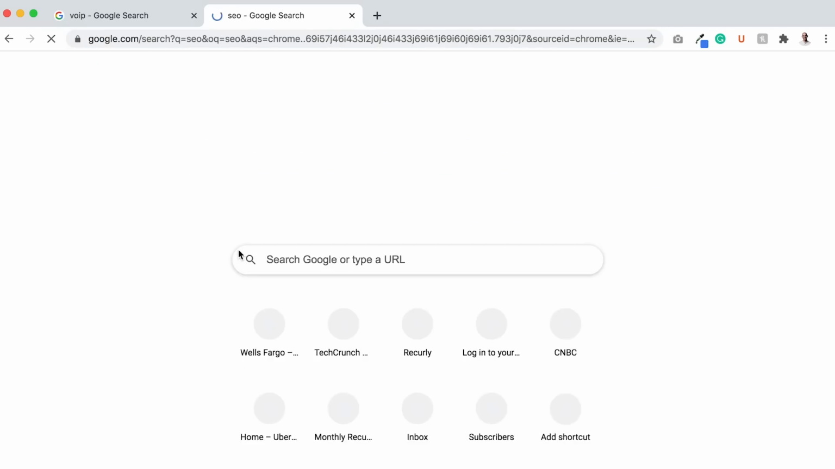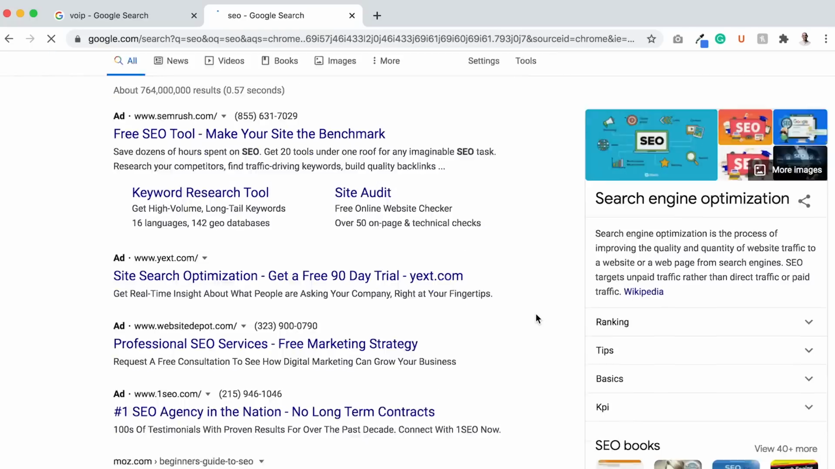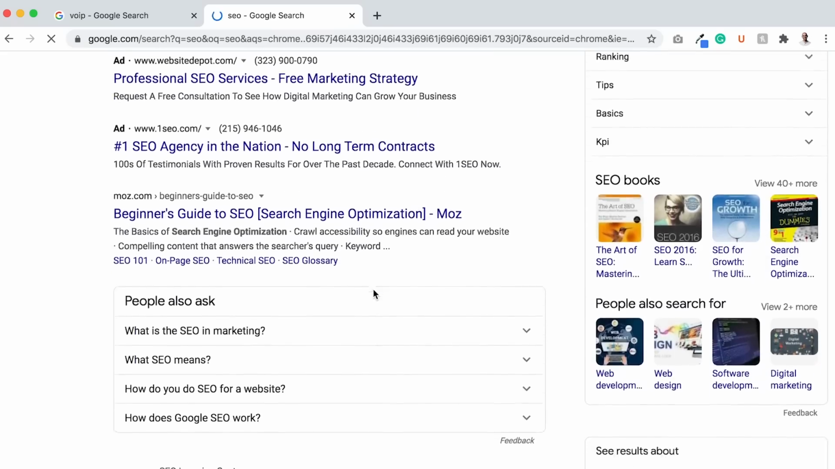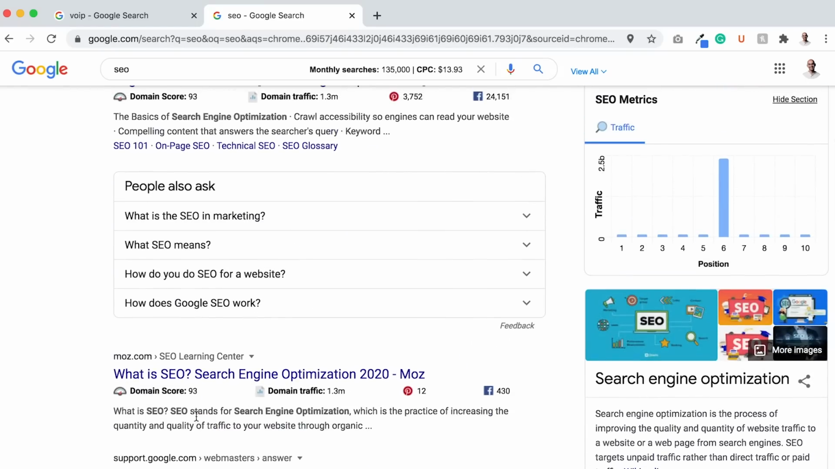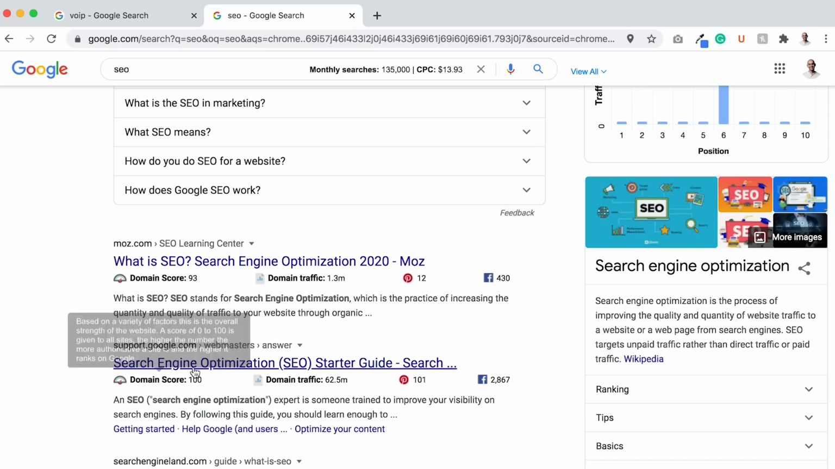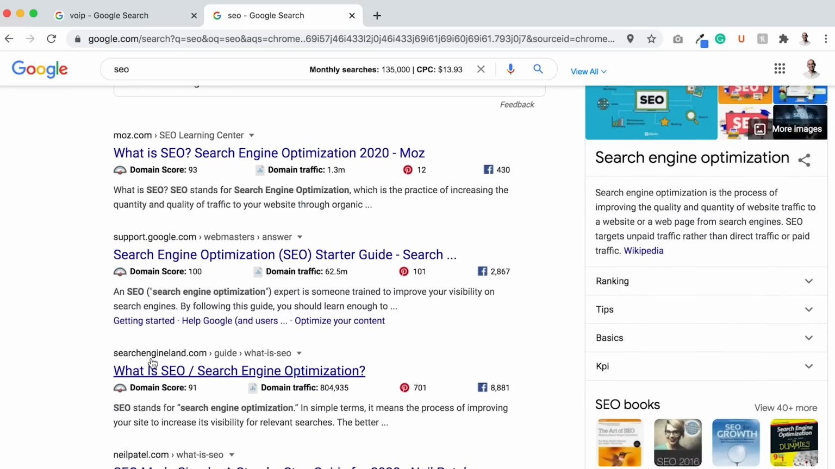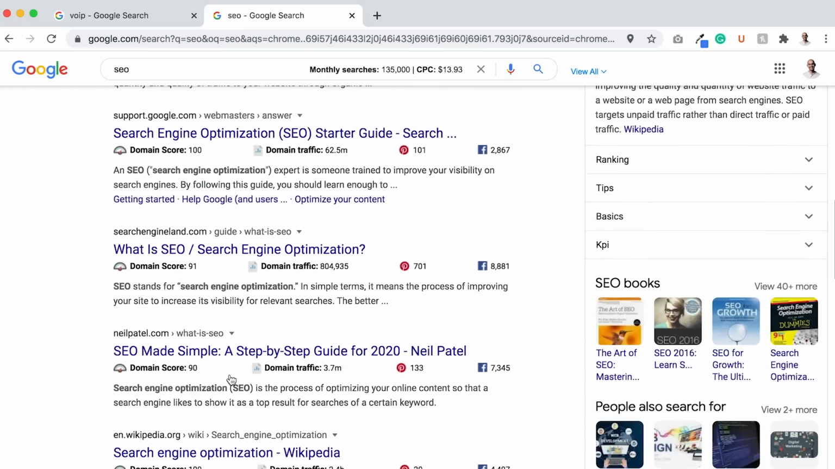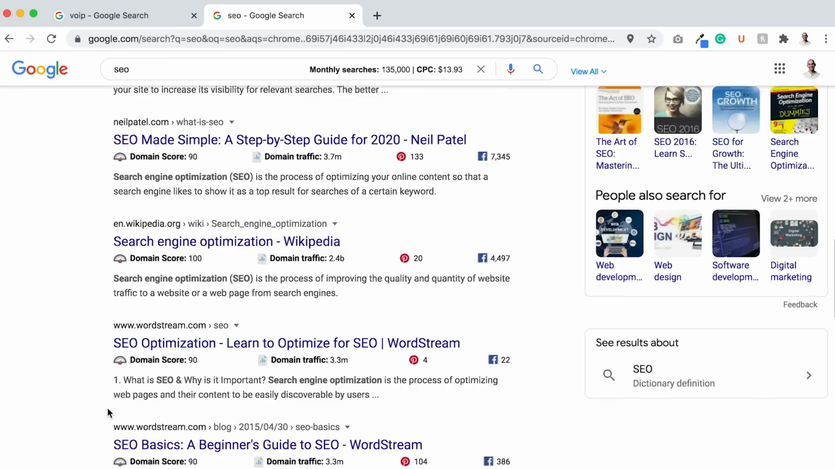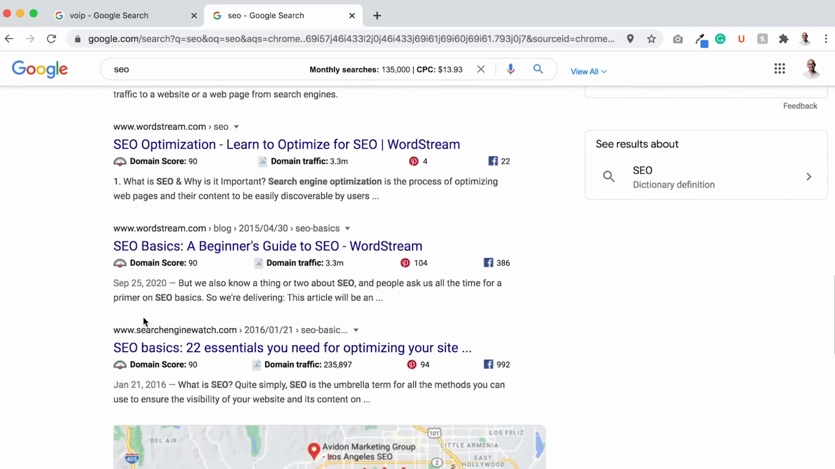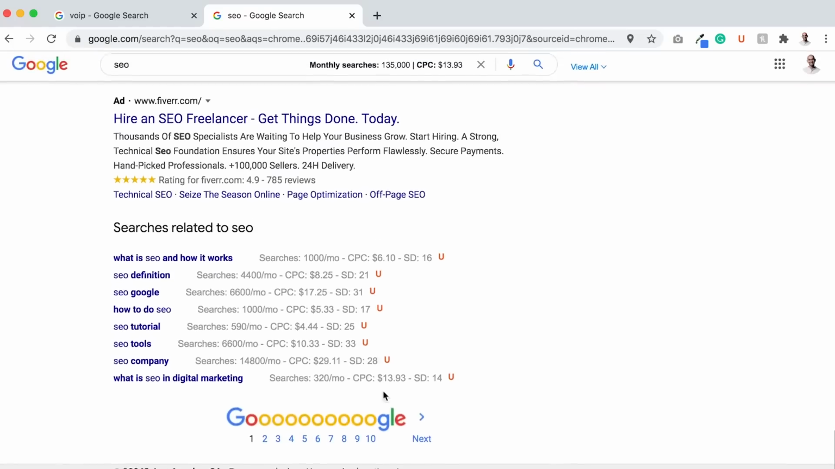Now I can type in a term like SEO as well, and you'll notice something similar. Beginner's Guide to SEO from Moz. Number 2 from Moz is what is SEO? Google Search Engine Optimization Starter Guide, Search Engine Land, what is SEO? Me, Search Engine Optimization Made Simple, but my URL also has what is SEO if you notice here. Wikipedia, Search Engine Optimization, WordStream Beginner's Guide, Search Engine Watch Basics.